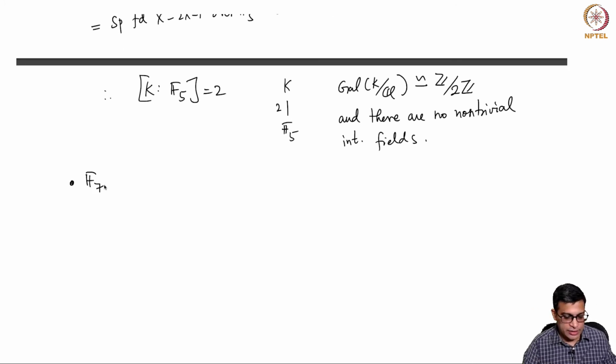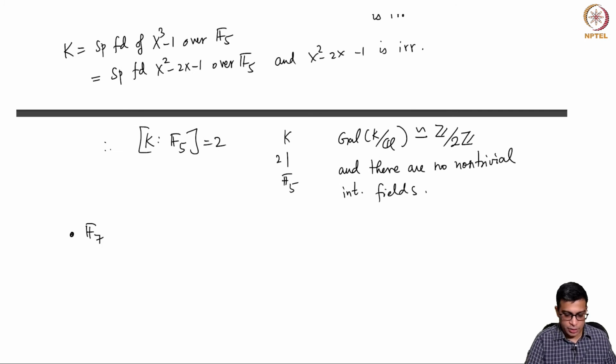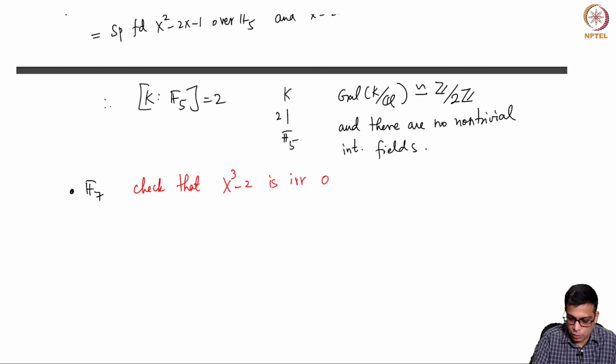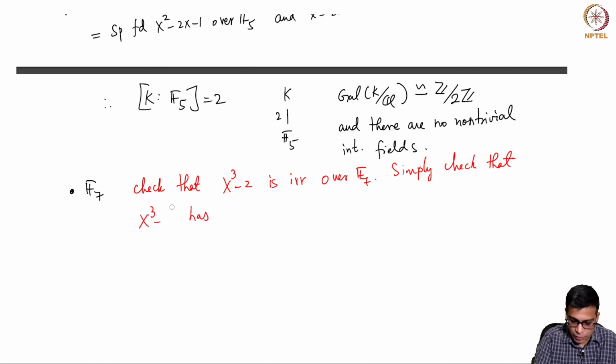F7, it just happens that this is something I'll ask you to check: x cube minus 2 is irreducible over F7. Simply check that x cubed minus 2 has no roots in F7.